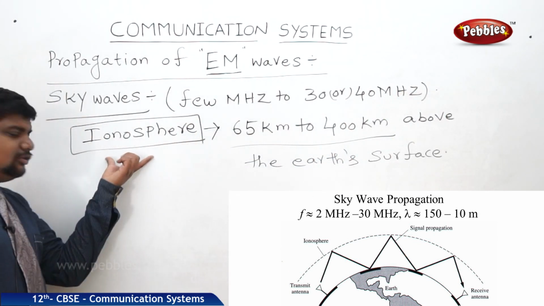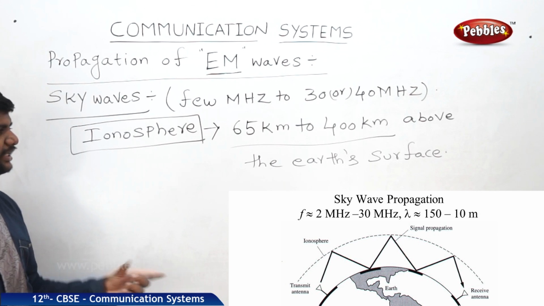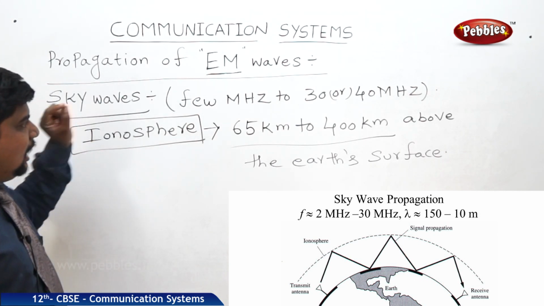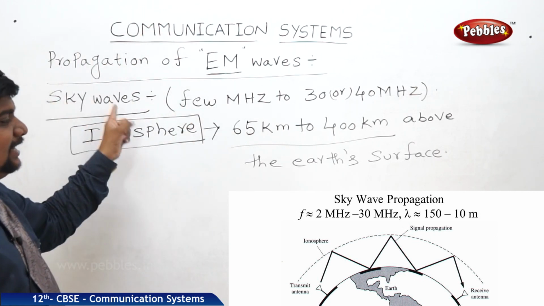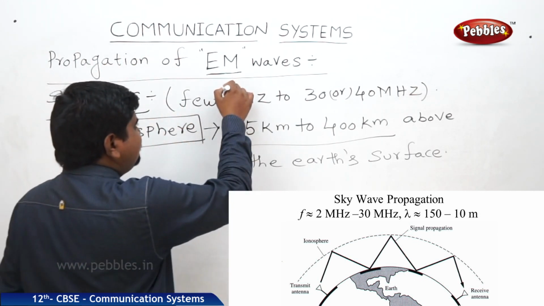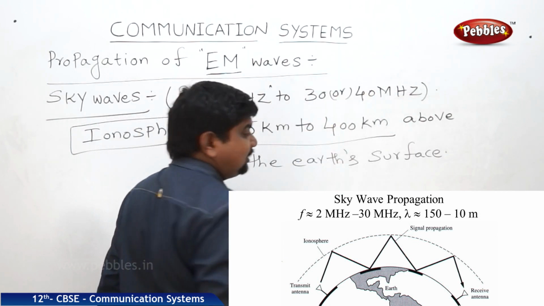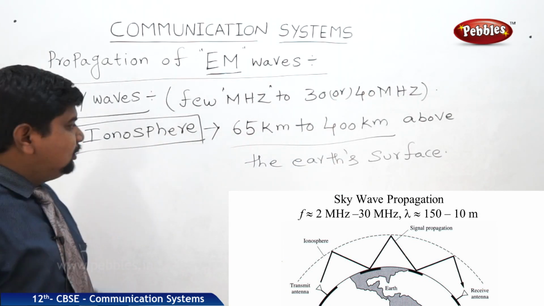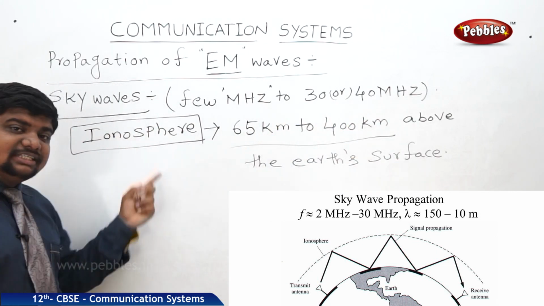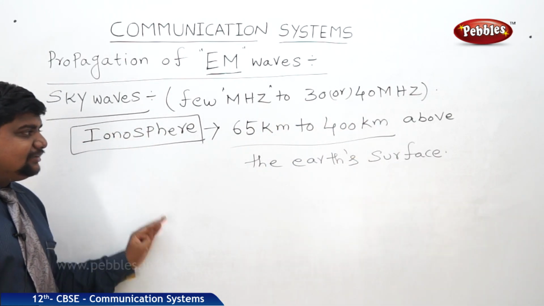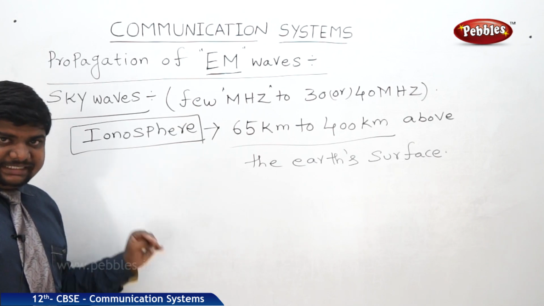The ionosphere has many layers. What is the existence of the ionosphere? It can reflect the radiated waves with frequencies from megahertz to 30 or 40 megahertz. It contains many different layers, and each layer has its own application.